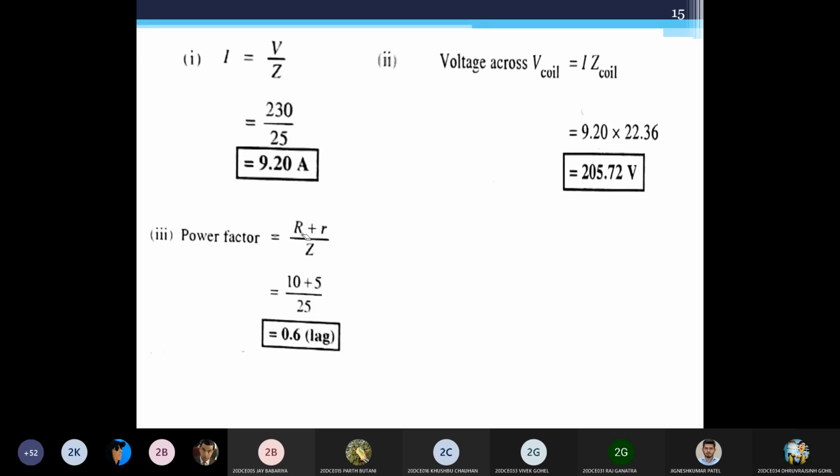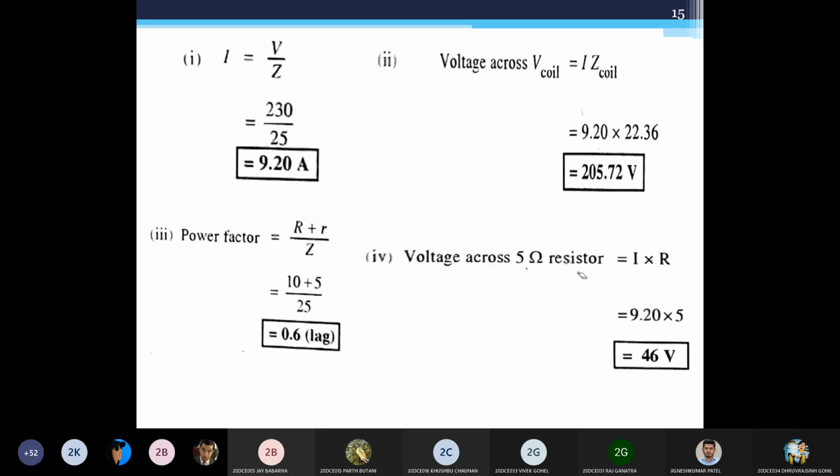Then power factor. Again, we have to calculate the power factor of the circuit, not the coil. That's why I'll do R plus R by Z. So total resistance divided by total impedance. This is total impedance again. 10 plus 5 divided by 25.